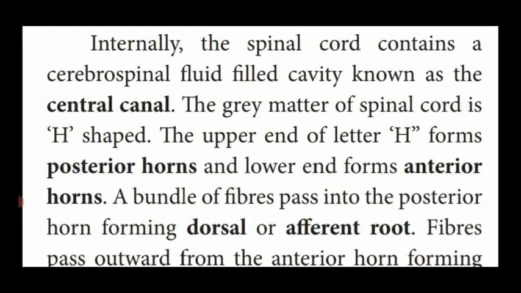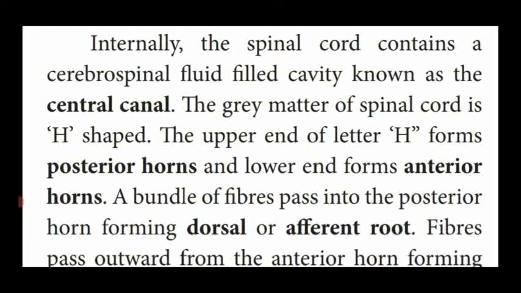Then the spinal cord consists of grey matter. The shape of the grey matter is H shape. The upper end of the H forms the posterior horns. Horns means, what is that? A sharp pointed curved organ which is present in the cow.